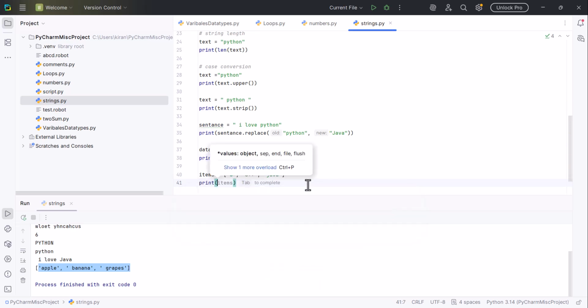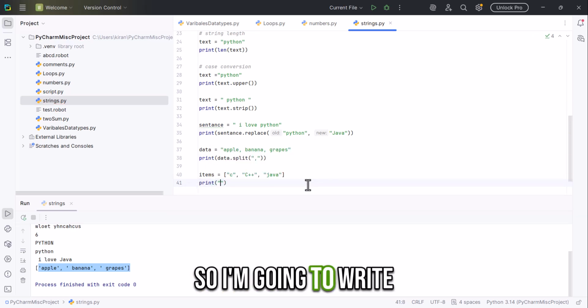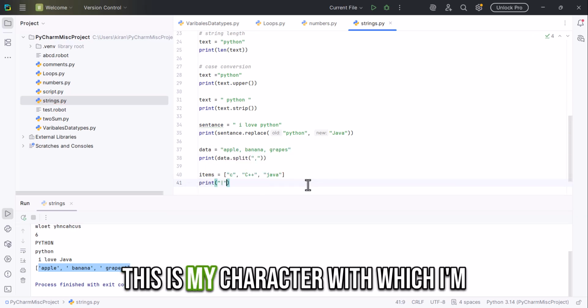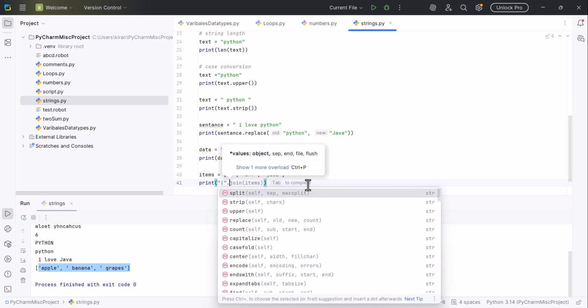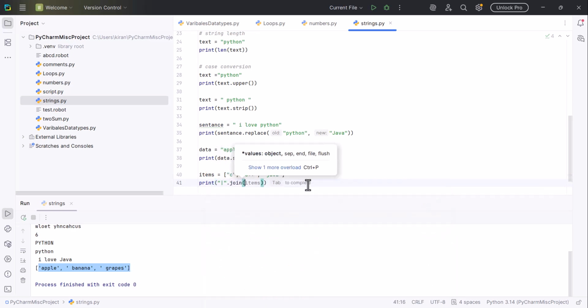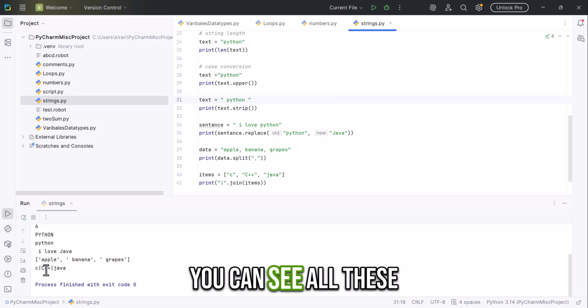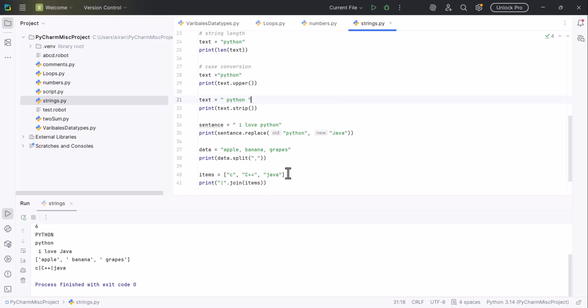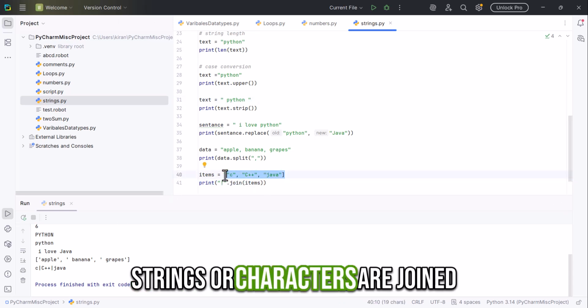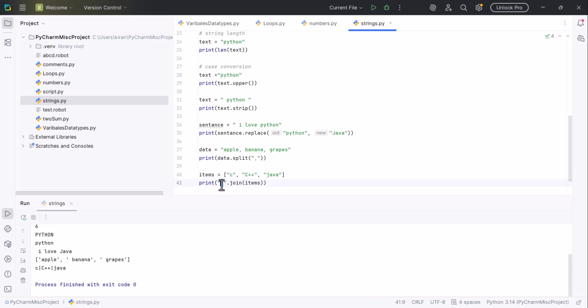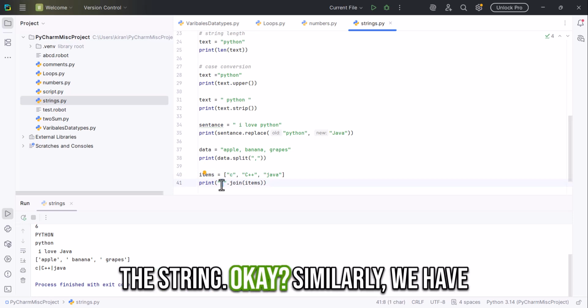I'm going to write this as the character with which I'm going to join, then join items. Now if I print this, you can see all these strings are joined with this character.